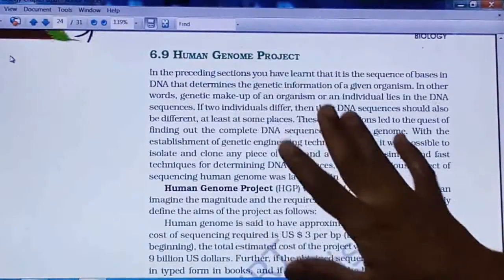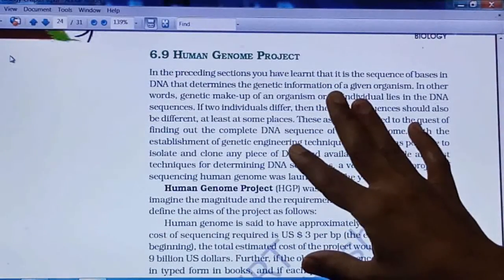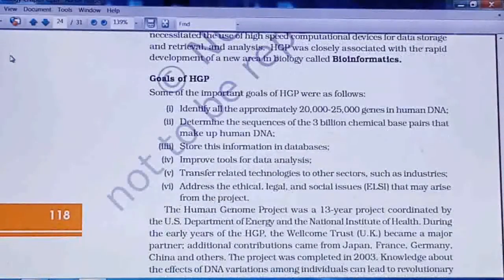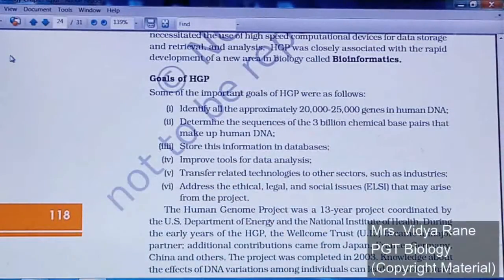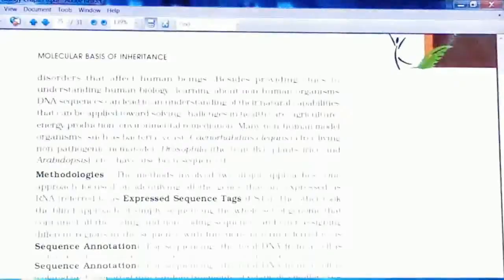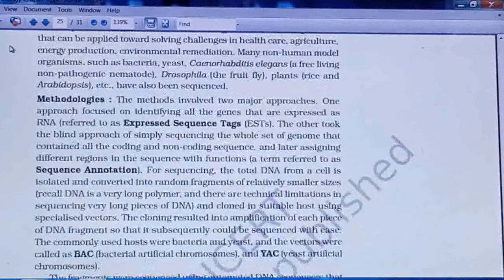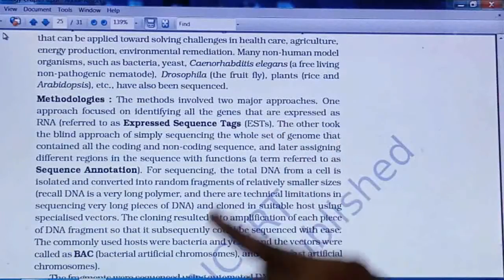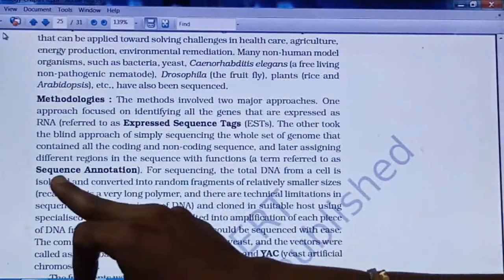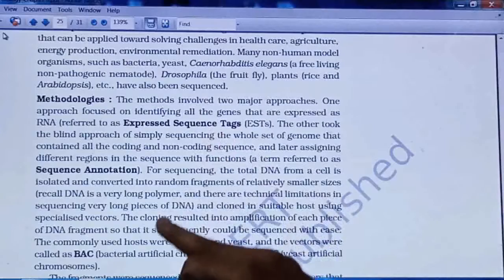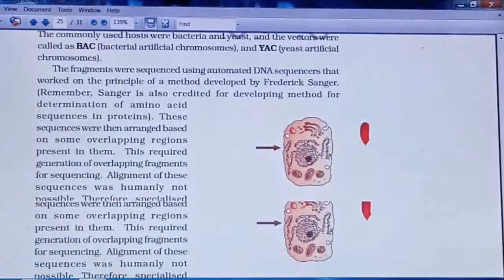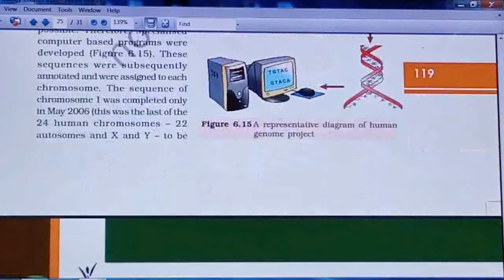Next point is the Human Genome Project. On this, sometimes a question will be asked. It will ask the goals of the Human Genome Project, and what is meant by bioinformatics. Then a question will be asked on the methods of sequencing the human genome. Two methods are there: expressed sequence tags and sequence annotation. How are they carried out? A 3 marks question will be asked on the methodologies of gene sequencing, right?